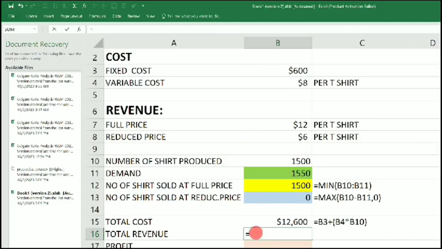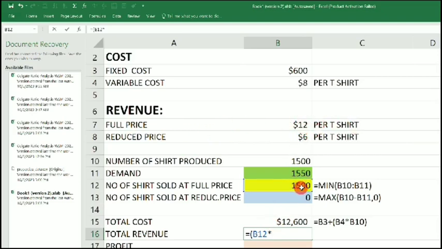So first I'm going to open parentheses. What is the total number of shares sold at full price? This is 1,005, so I'm going to put that multiplied by the price at full price, which is $12.